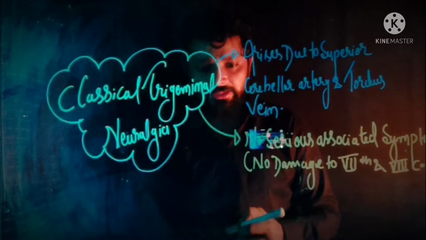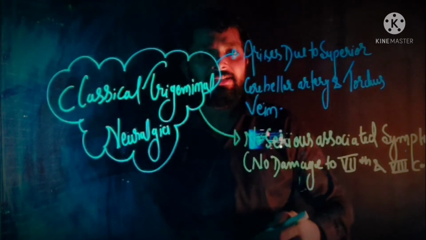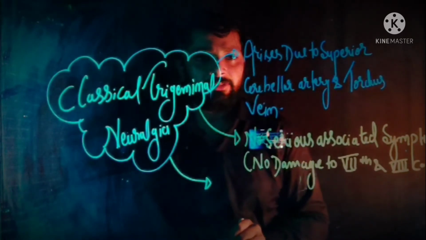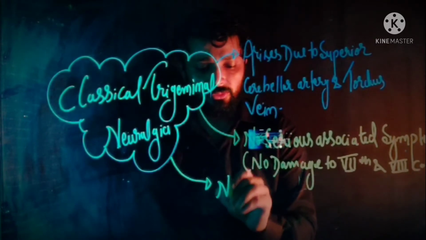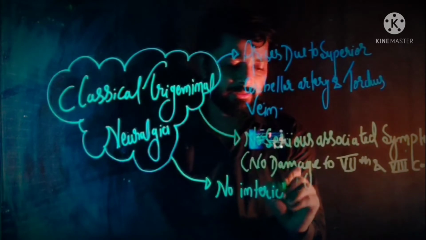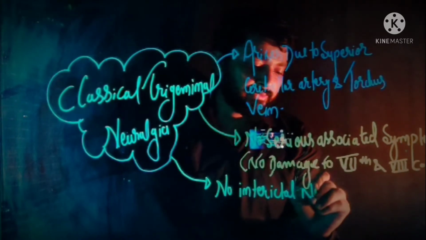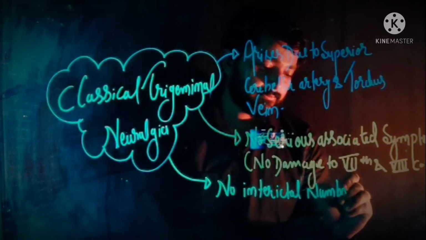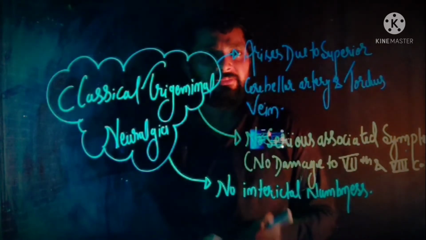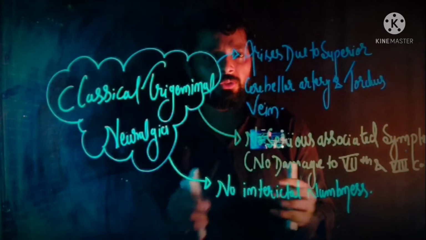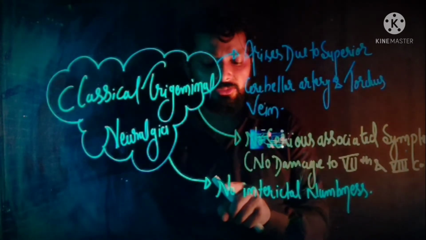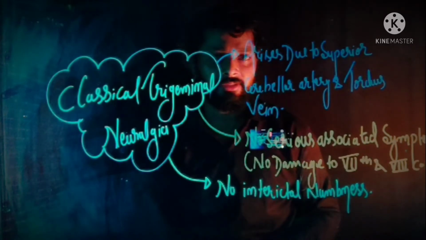Now after that, in case of classical trigeminal neuralgia, no interictal numbness is present. What does it mean? It means between the attacks there is no numbness in case of classical trigeminal neuralgia.